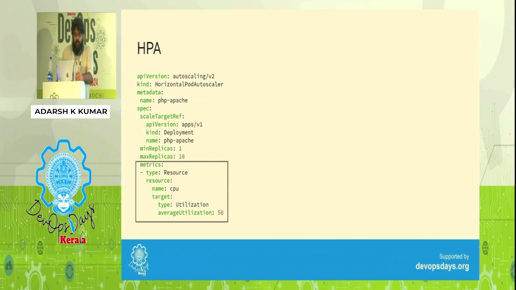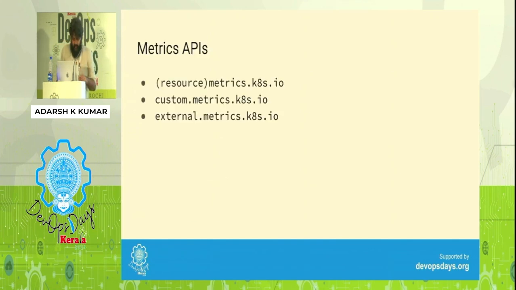And finally, we are talking about a metric. This is an important part. We'll get to it. So here we are autoscaling based on CPU utilization. We are telling at 50% we'll autoscale. Also, I am calling your attention to that type there, resource. We'll come to that in a moment.